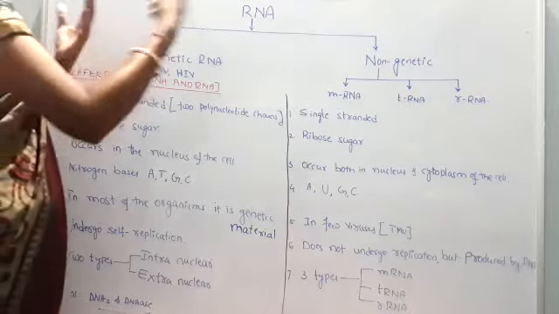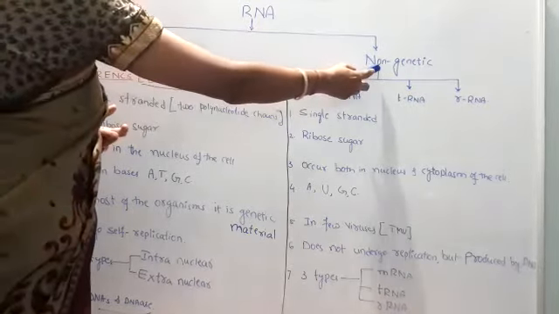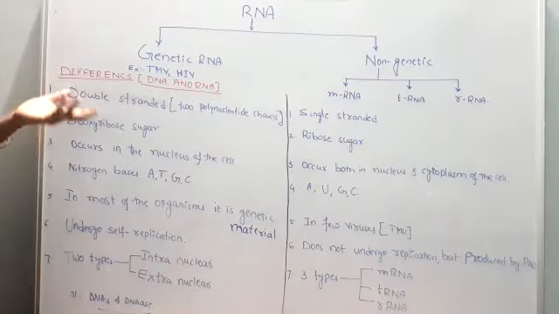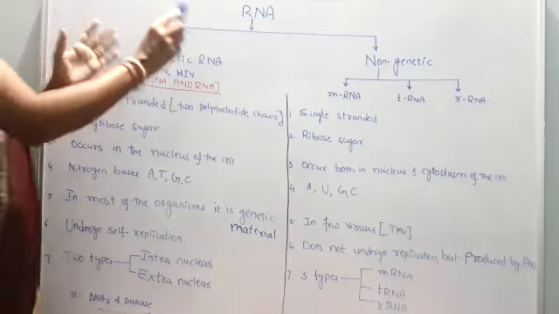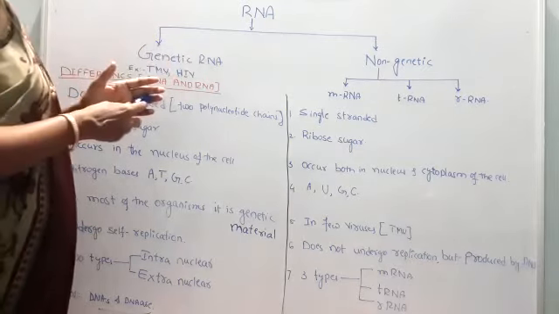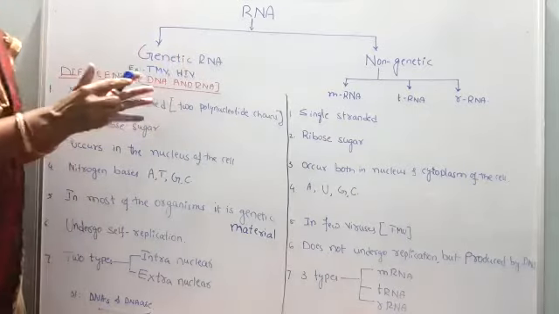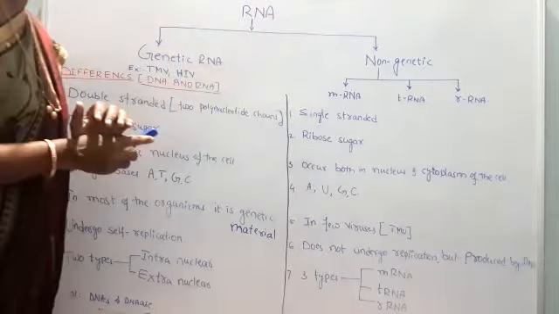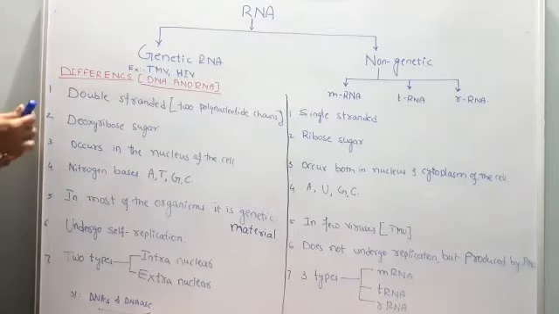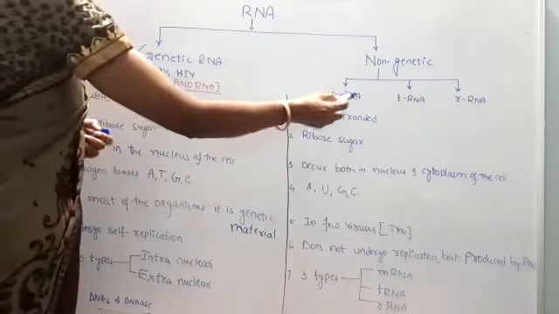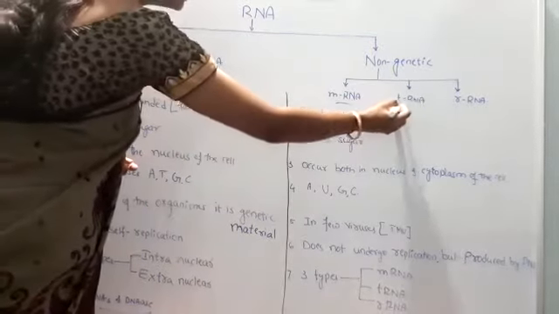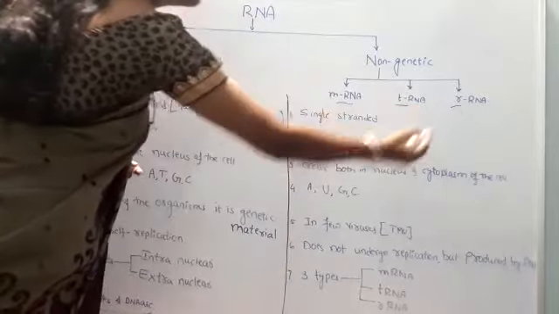Now another category, that is non-genetic RNA. As the name itself indicates, non-genetic means RNA is not acting as a genetic material. Then what is it doing? Depending upon their functions, this group, non-genetic RNA, is further bifurcated into three categories: messenger RNA, transfer RNA, ribosomal RNA.